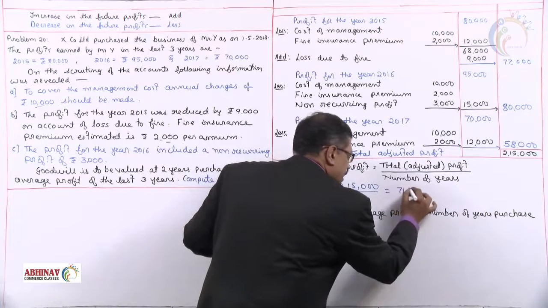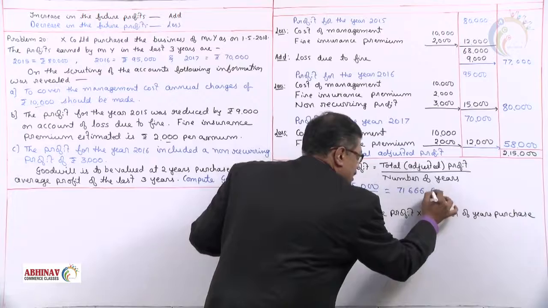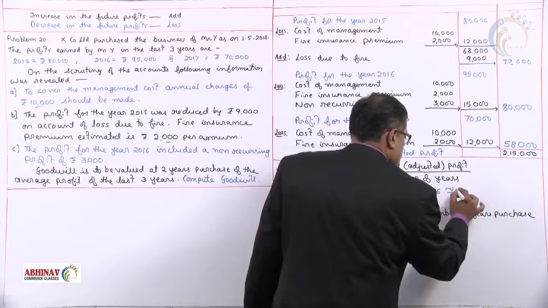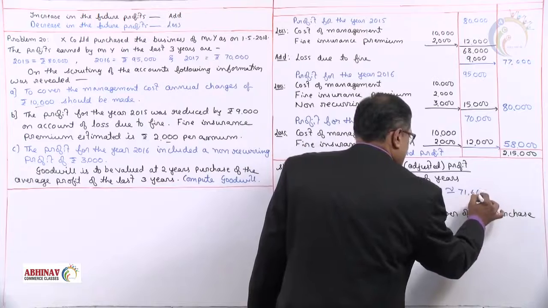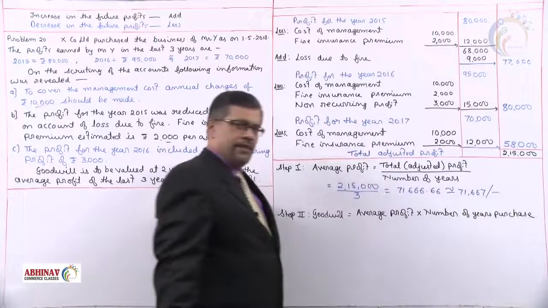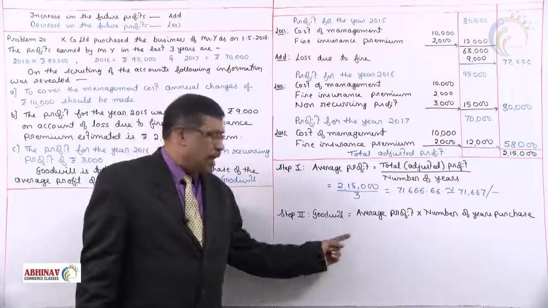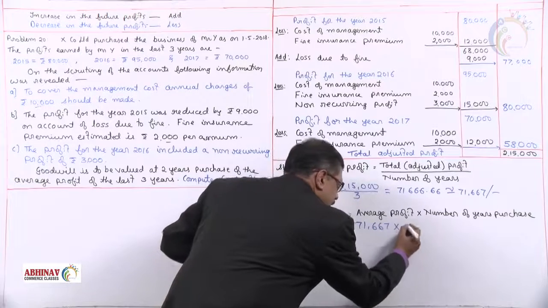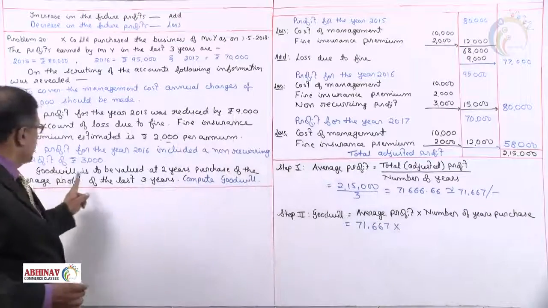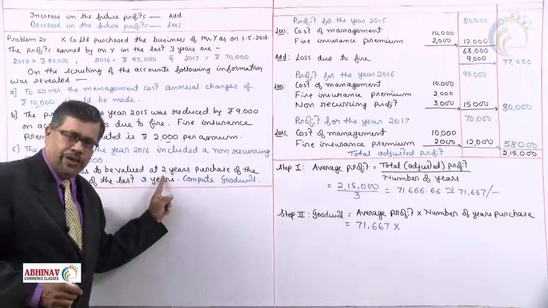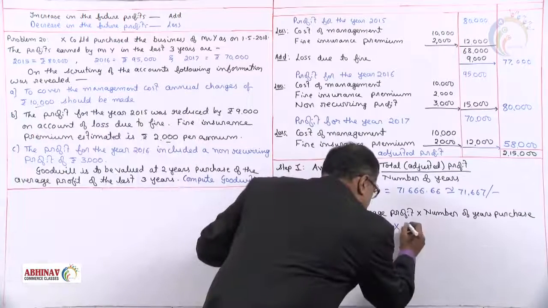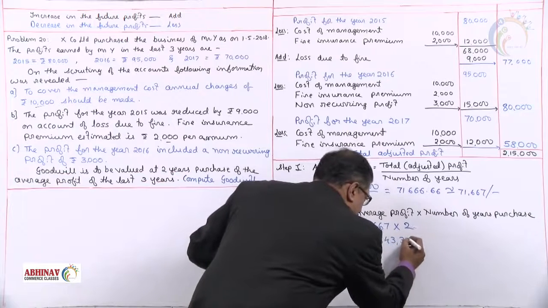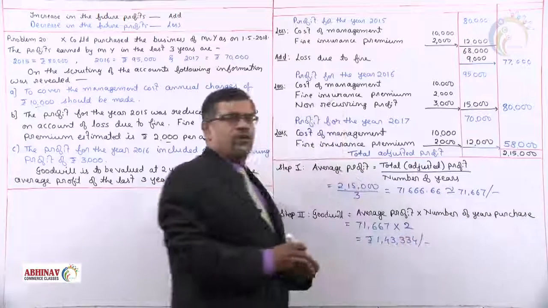What we get is 71,666.6 recurring, which we will approximately take as 71,667. Goodwill: average profit that we got, 71,667, multiplied by goodwill valued at 2 years' purchase, will multiply by 2. The value of goodwill we get is 1,43,334 rupees.